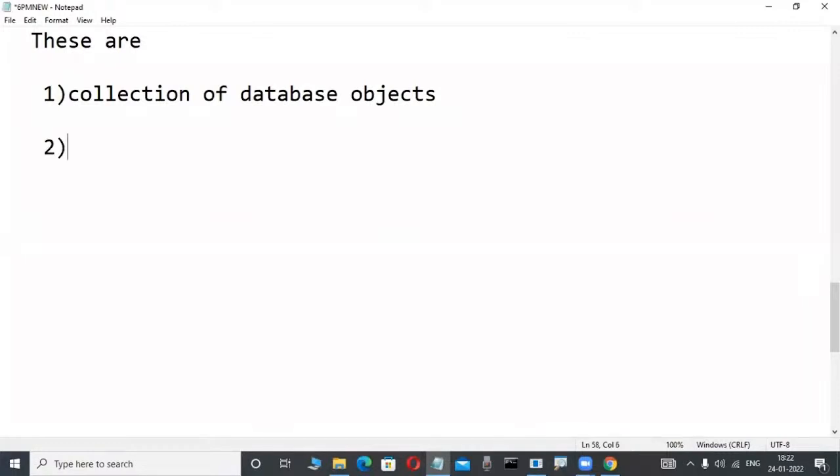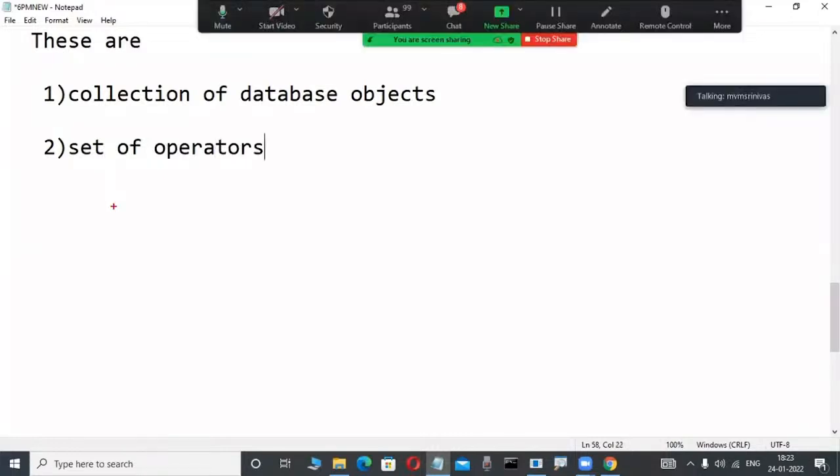In any relational data model product, we also observe another easy concept. What is that? A set of operators is available. Operator means, as in C language or Java, equal to, less than or equal to, greater than or equal to, not equal to. These types of operators are there.